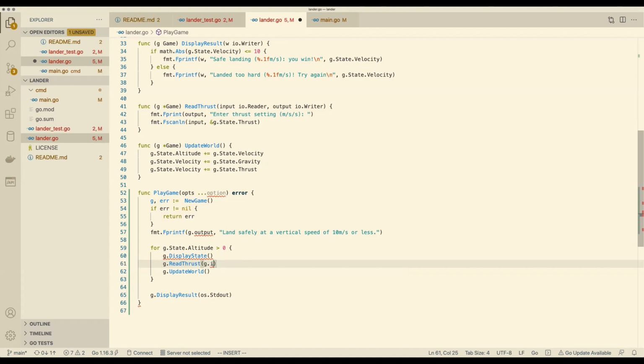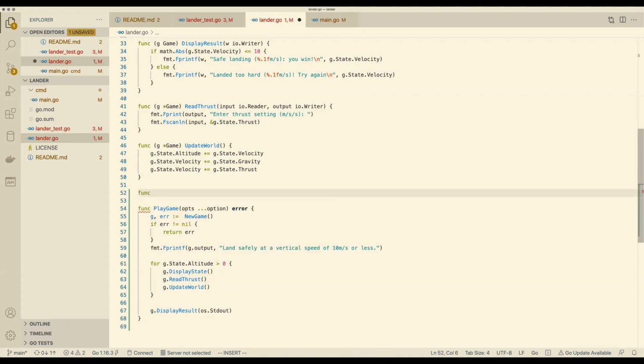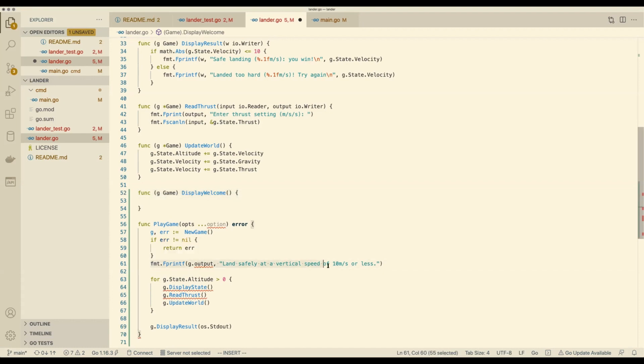So it's just that one fprintf call, but the fact that no one else needs to take output because they all know it. This should just know it too, shouldn't it? It's a value method. Yeah. What about display welcome message? Yeah, that'll do. Takes nothing, returns nothing, and it just does that.